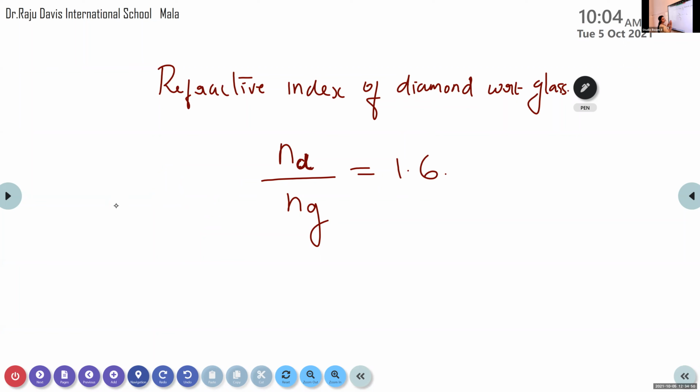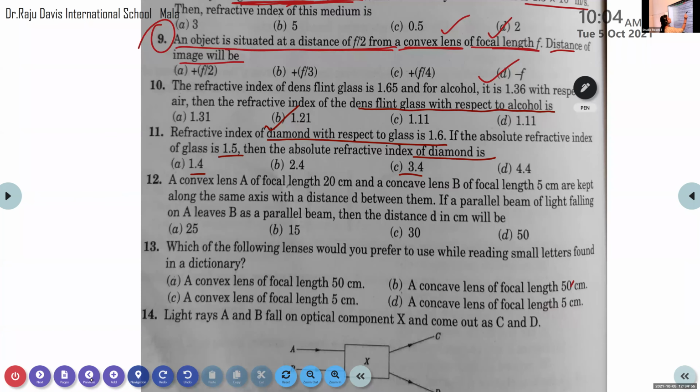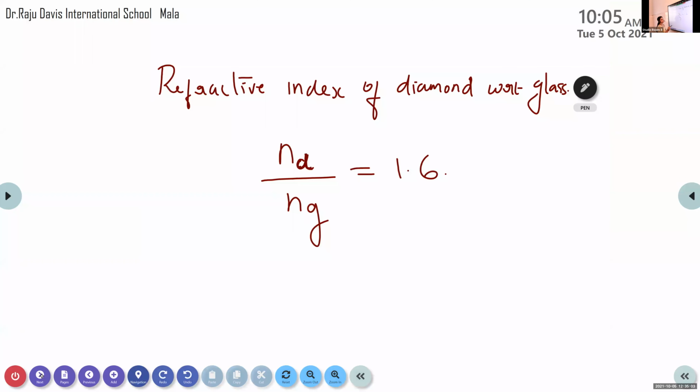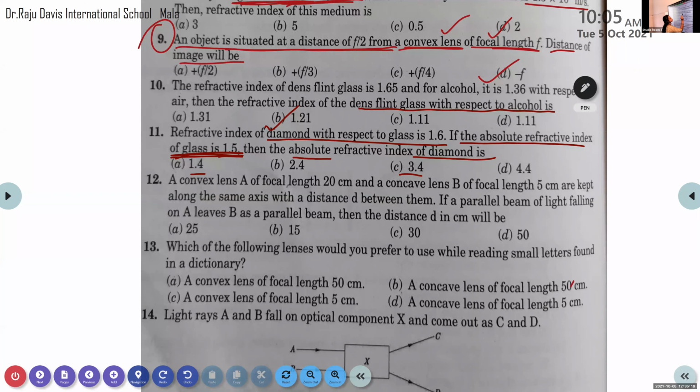One more value is given. What is that? The refractive index of glass is 1.5. The refractive index of glass is given. So ND divided by 1.5 is equal to 1.6. What is our question? What is the absolute refractive index of diamond?